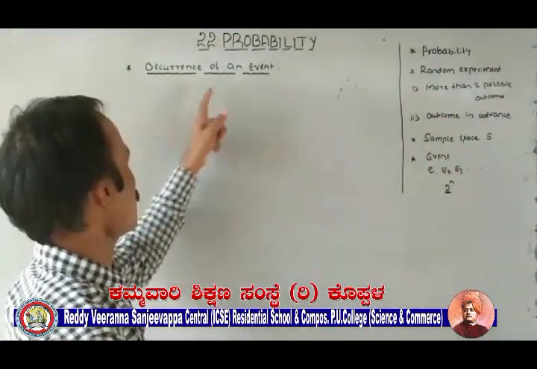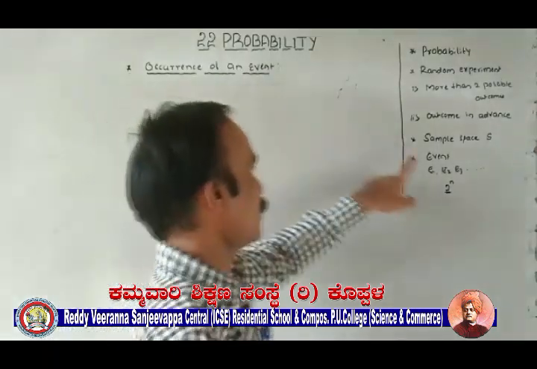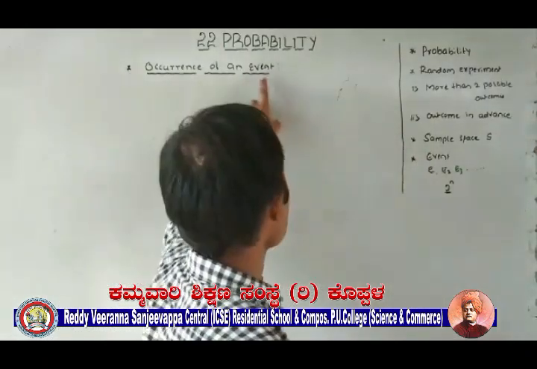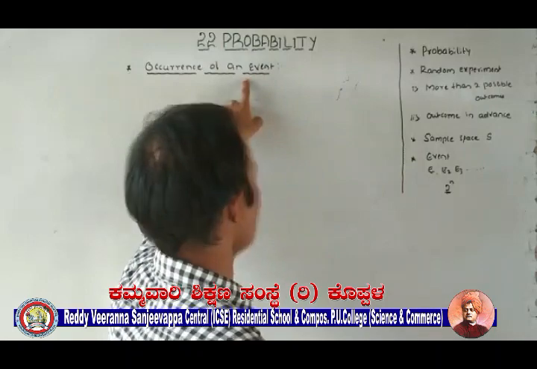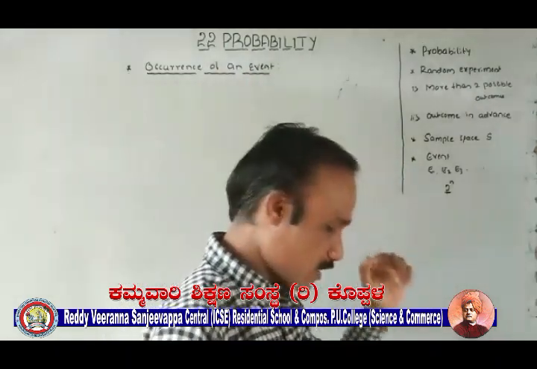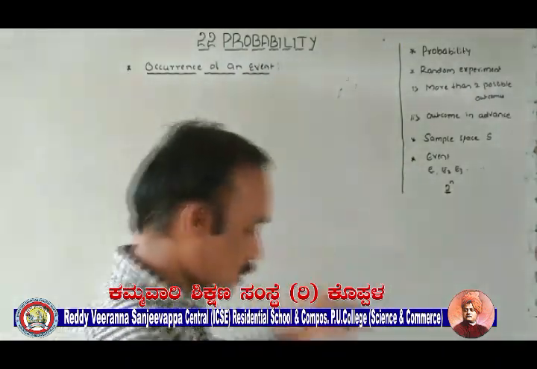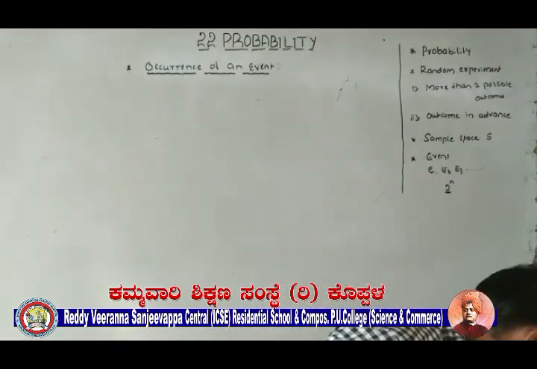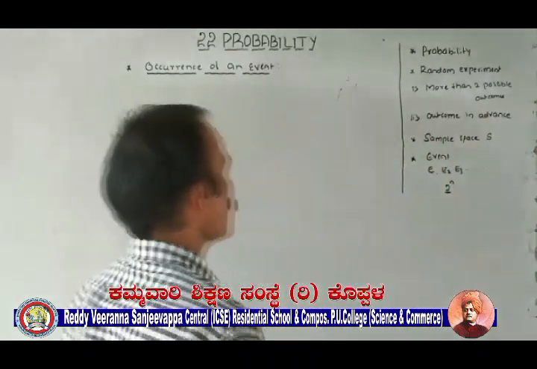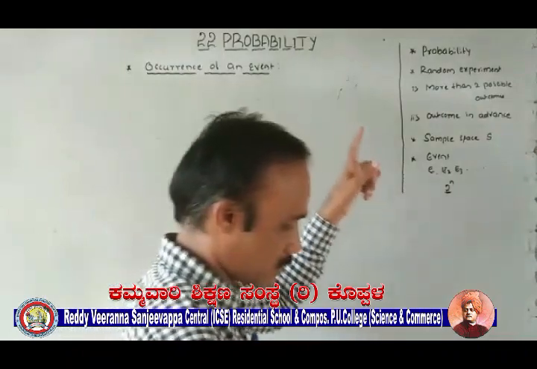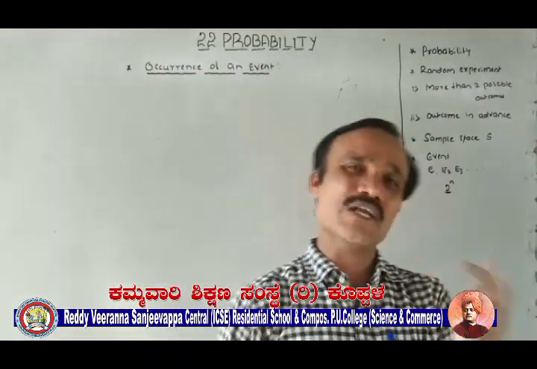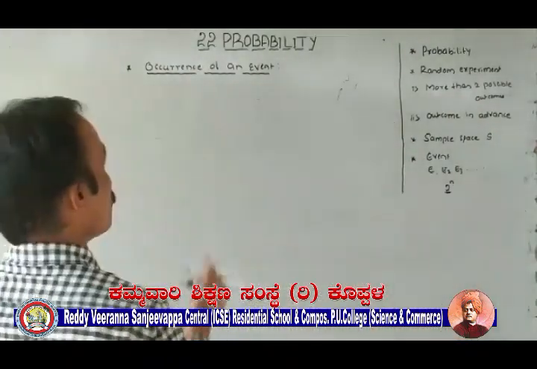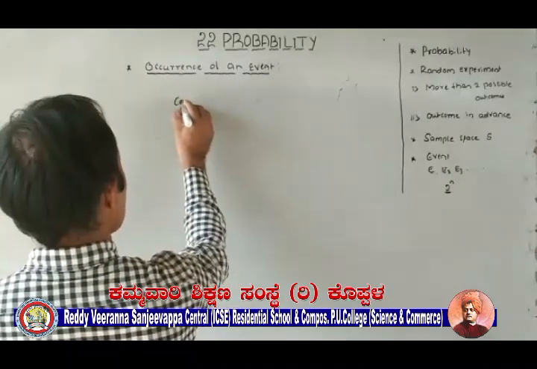Now, occurrence of an event. An event, as you know already, is a subset of the sample space. Subset of the sample space is called an event. Now, what is the meaning of occurrence? When the outcome of a random experiment satisfies the condition mentioned in the event.